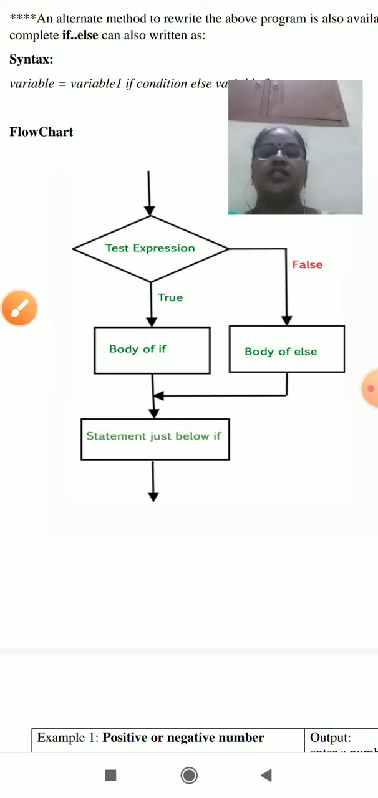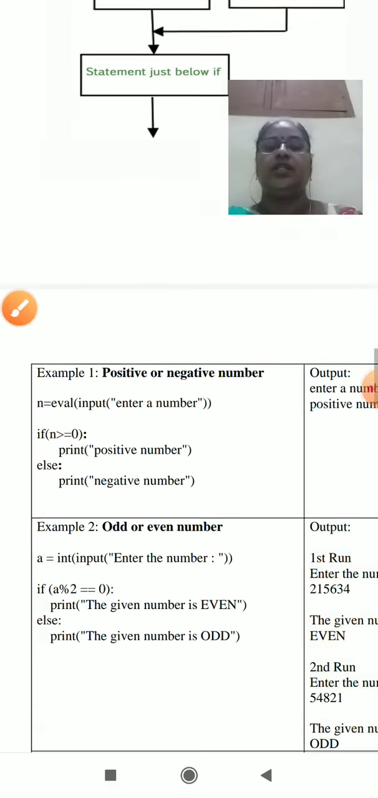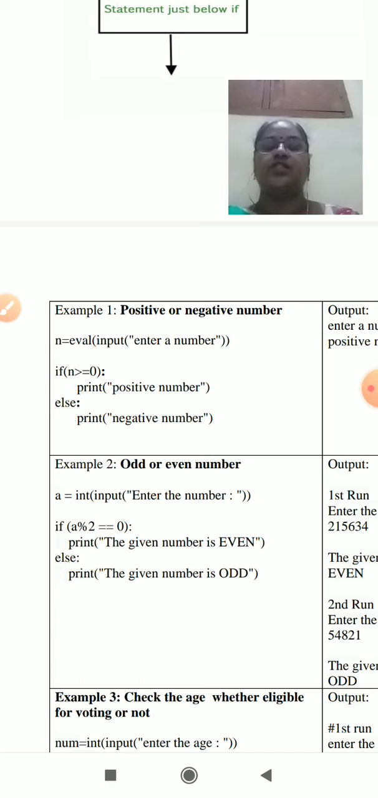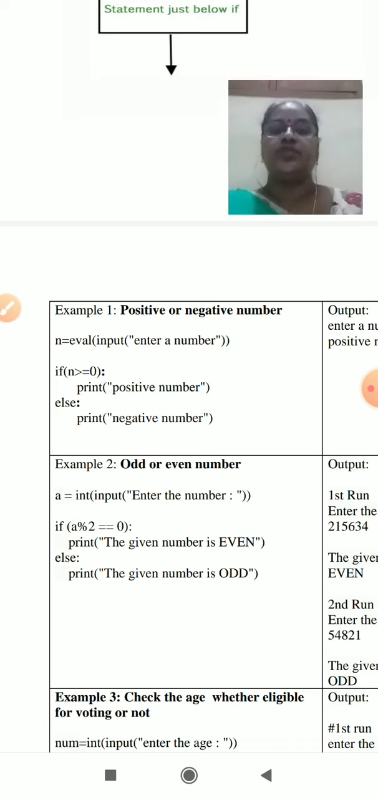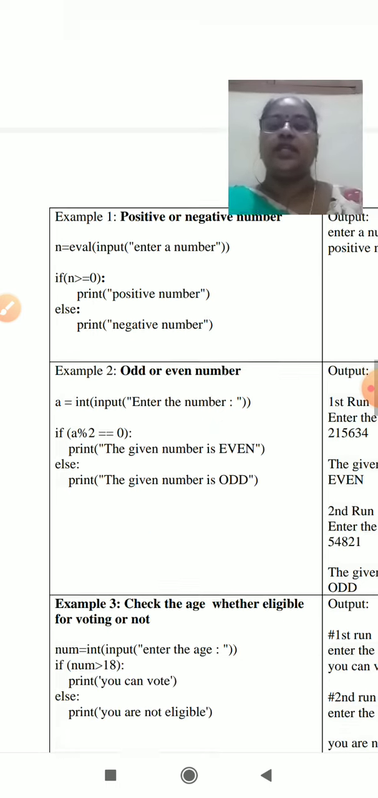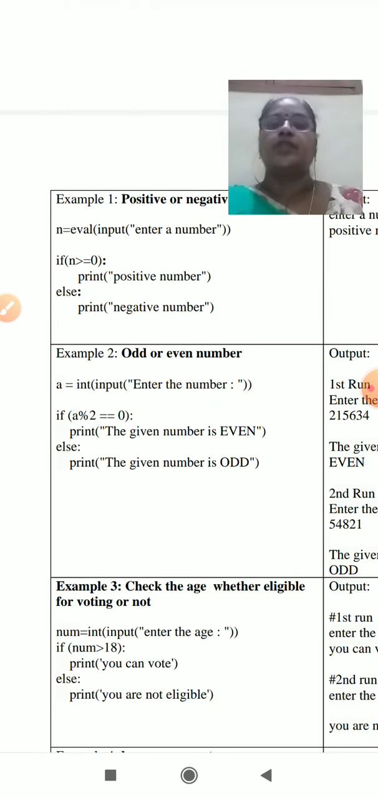Okay, this is the flow chart. Then here we have discussed some examples: positive or negative numbers. Suppose given any input n, if n is greater than 0, print positive number, else it is a negative number. So we have to do both executions. Then odd or even number.